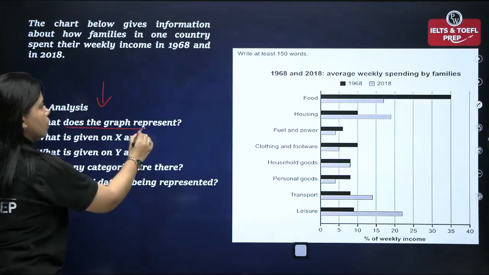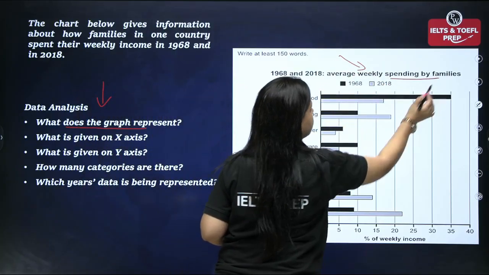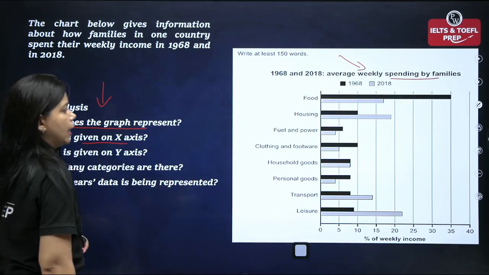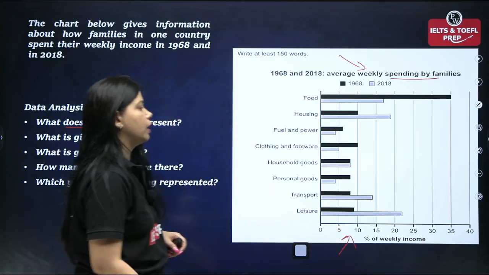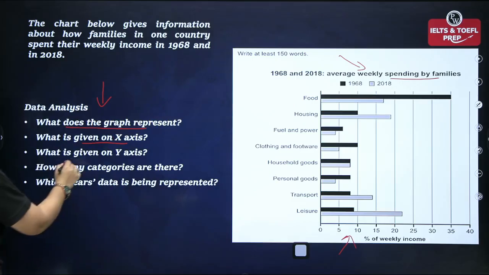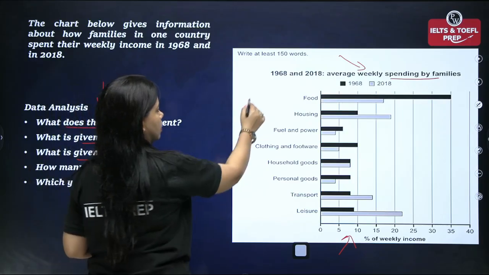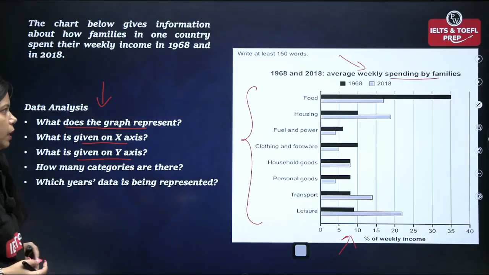So what does the graph represent? Graph represents average weekly spending by families. That is what it represents. What is given on x-axis? X-axis is talking about percentage of weekly income. What is given on y-axis? On y-axis, we are given the different categories on which spendings were done by families.